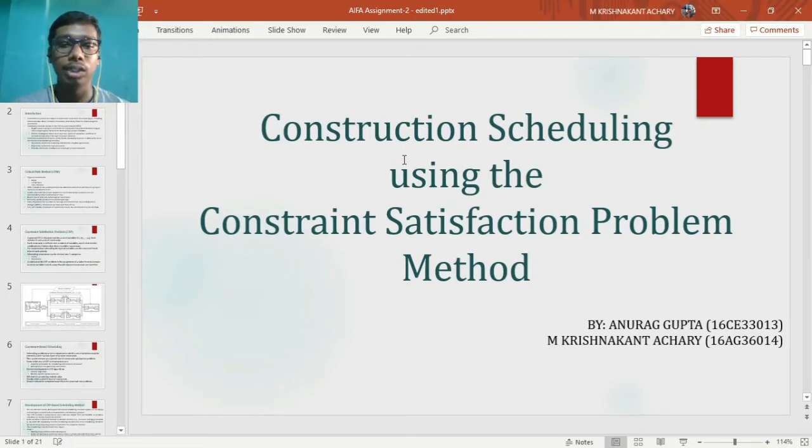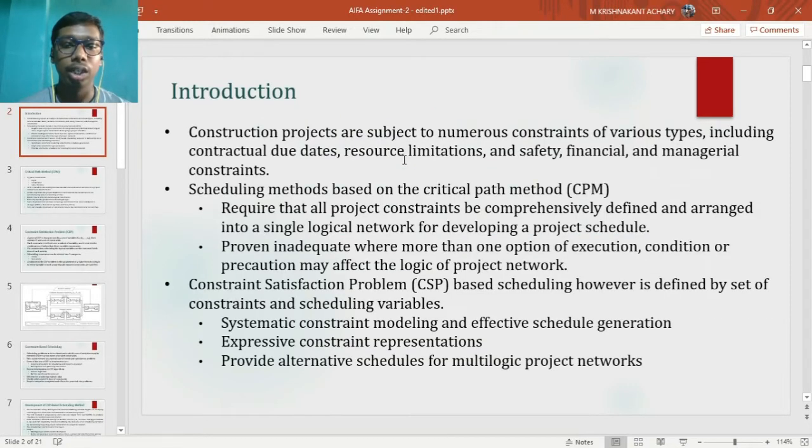In earlier days, since the size of the projects were relatively small and less complex, generation of a schedule was possible manually. Nowadays, construction projects are subject to numerous constraints of various types, such as due days, resource limitation, safety, financial constraint, managerial constraint, etc.